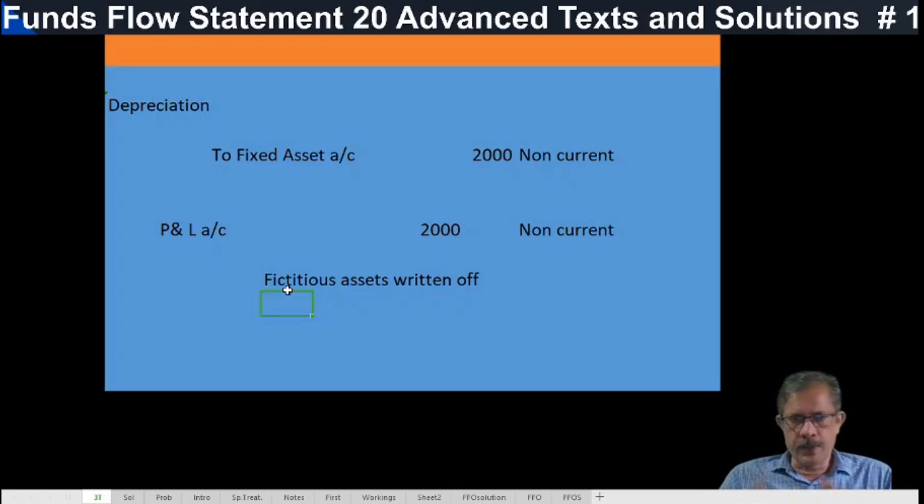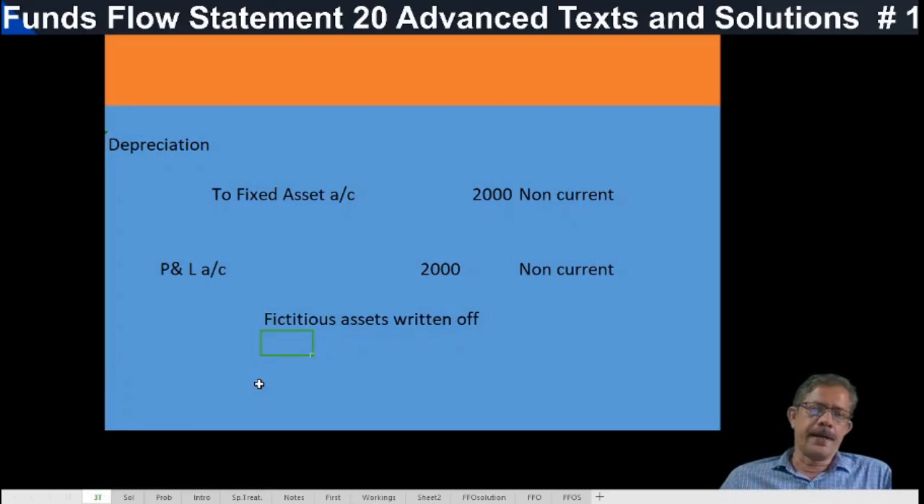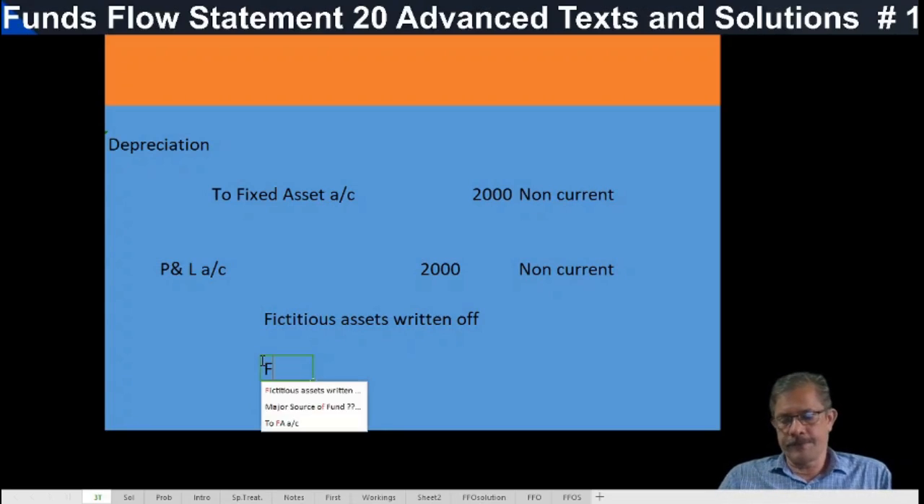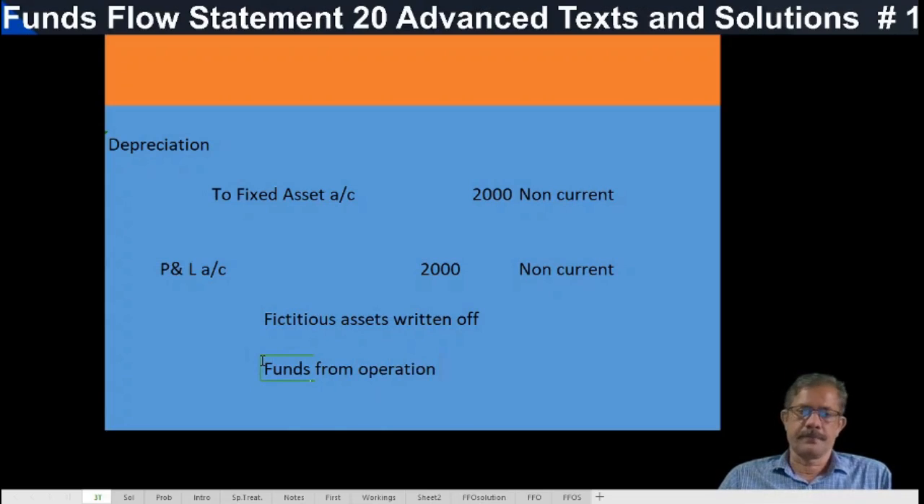So if any amount is written off towards depreciation, goodwill, etc., it should be added back to the operating profit to find out funds from operation. We need to calculate funds from operation. How do we calculate funds from operation? After that, we will solve some questions. Okay.